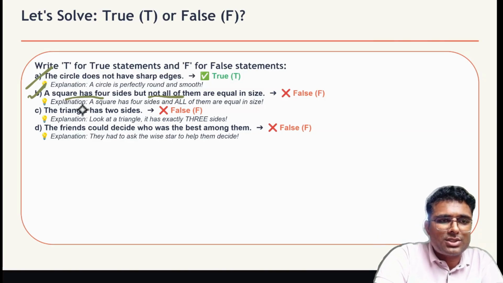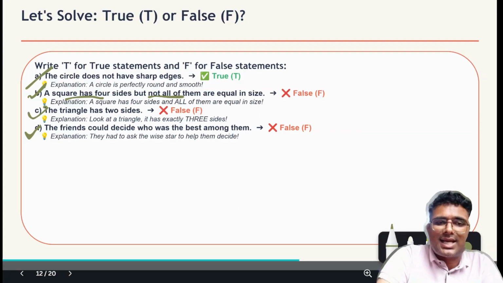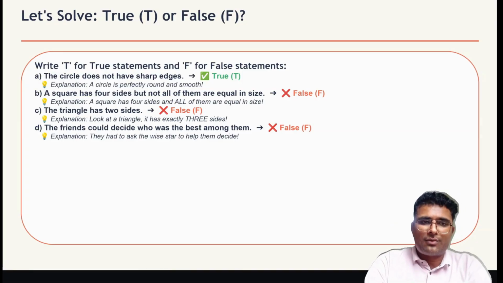So this is false, bachcho. C: the triangle has two sides. False, it has three sides. D: the friends could decide who was the best among them. No, they couldn't decide by themselves. So that's why they took the help of a wise star.